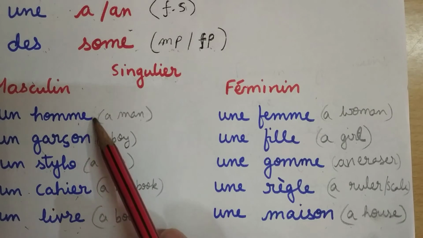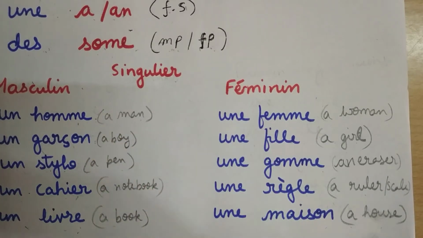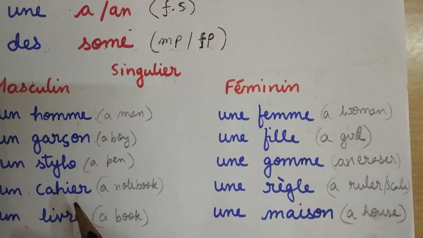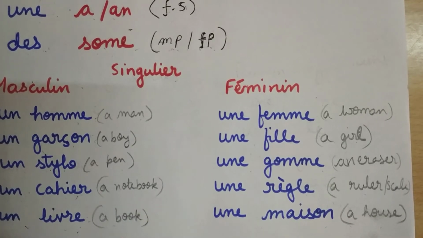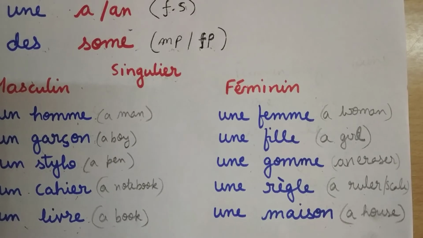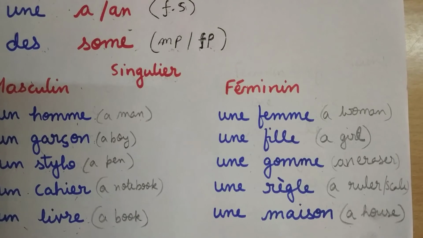Just remember these are some of the examples. Since these two and these two are human beings, you come to know boy, girl, men, women. These are masculine or feminine. The rest you have to learn, which of the nouns are masculine and which are feminine. Okay? To do all the articles, this is one of the foremost things to remember. And indefinite articles help you to remember which are masculine and which are feminine nouns. Okay?